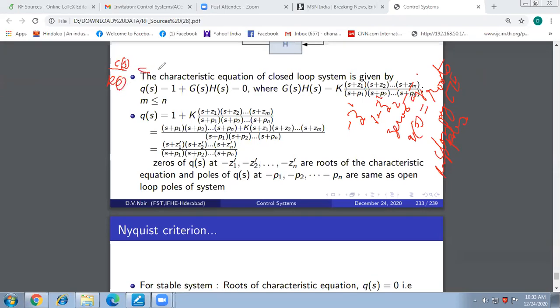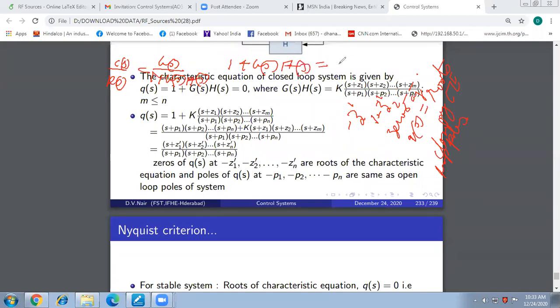For the feedback control system shown above, what is C(s) by R(s)? G of S upon 1 plus G(s)H(s). Am I right? Now this 1 plus G(s)H(s) we are calling Q of S.